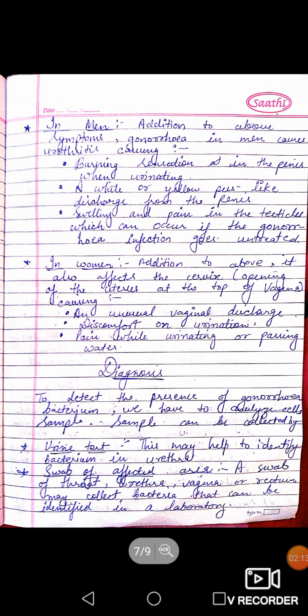Next, specific symptoms that occur in men in addition to the above. Gonorrhea in men can cause urethritis, causing a burning sensation in the penis when urinating. Next symptom in men is a white or yellow pus-like discharge from the penis. Next is swelling and pain in the testicles or testes, which can occur if the gonorrhea infection goes untreated.